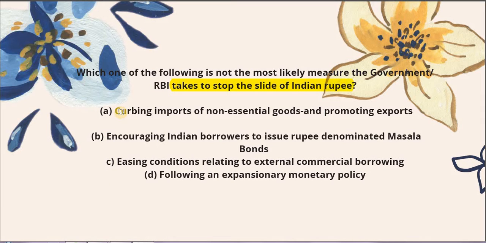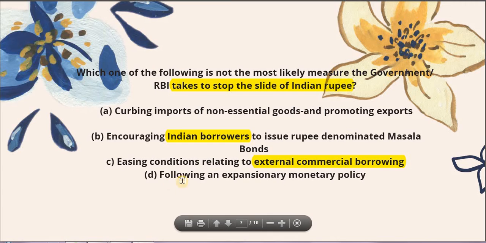Number 1, curbing imports of non-essential goods and promoting exports. Alright. Second, encouraging Indian borrowers to issue rupee-denominated masala bonds. Alright. C is easing conditions relating to external commercial borrowings. Alright. Last is following an expansionary monetary policy.